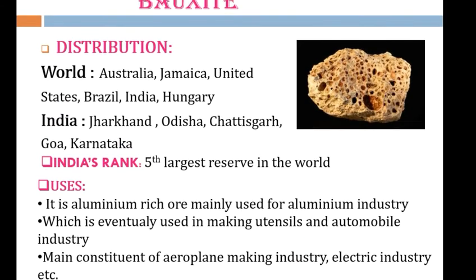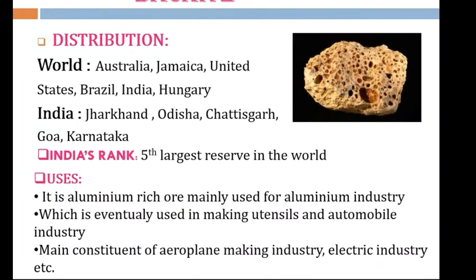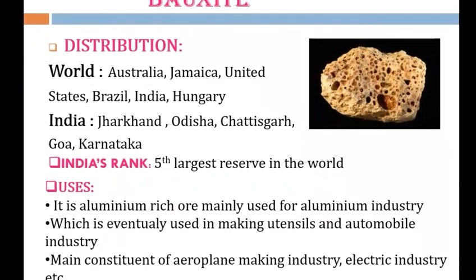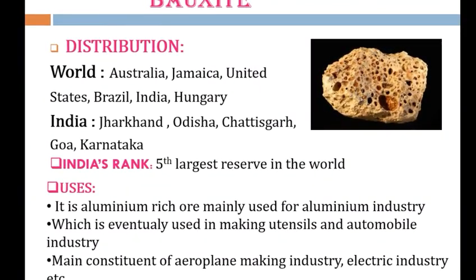Bauxite has very wide uses. Bauxite is the ore of aluminium. You have to remember, students, that bauxite is an ore, and aluminium metal is mainly extracted from it. It is an aluminium-rich ore, which is why it is mainly used in the aluminium industry. And how is aluminium used?